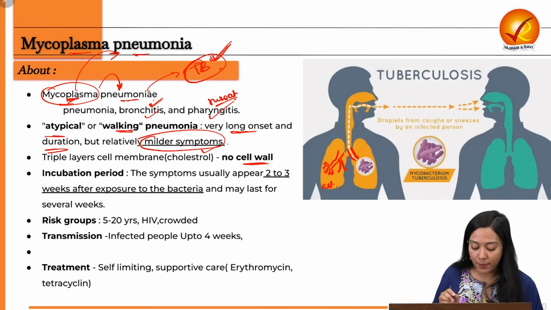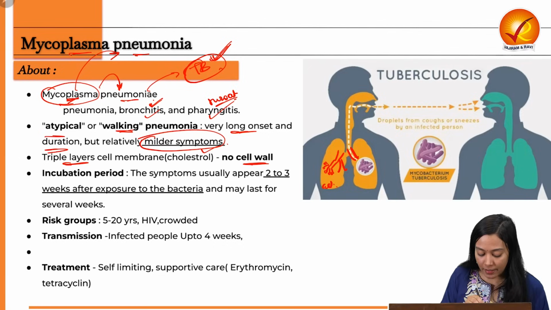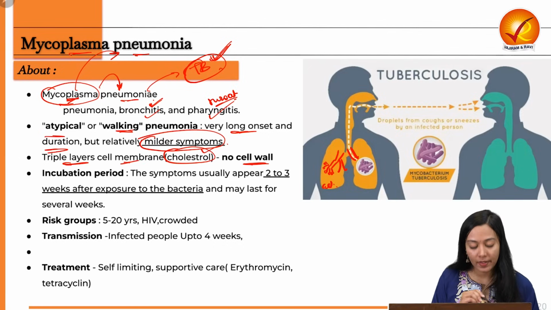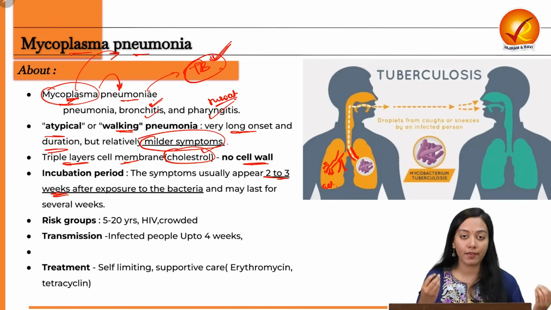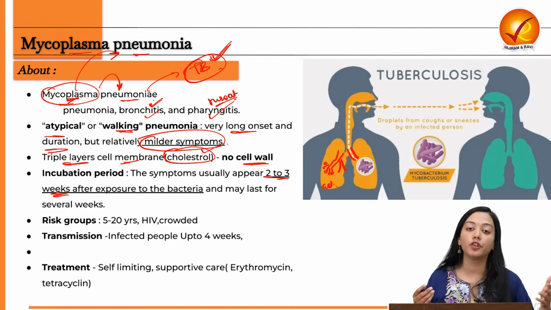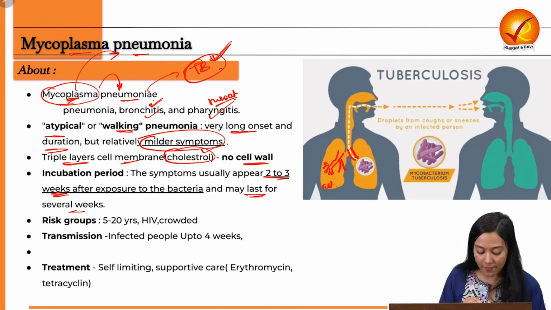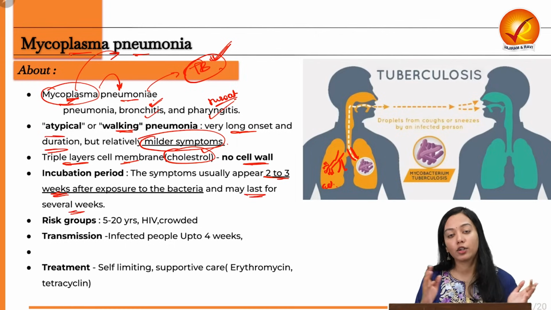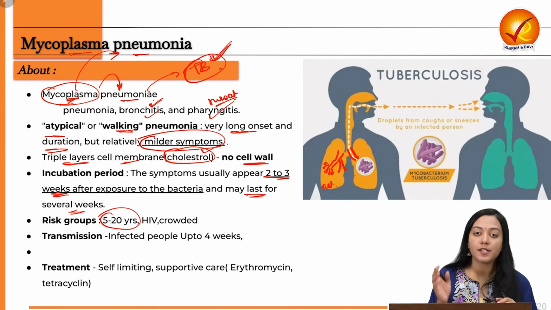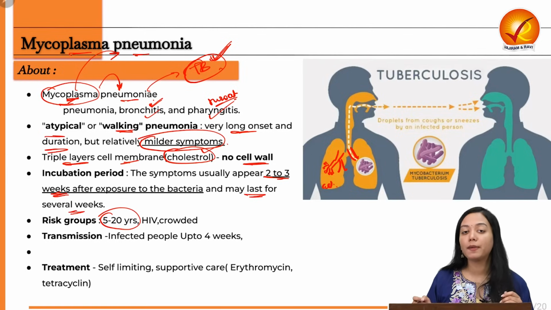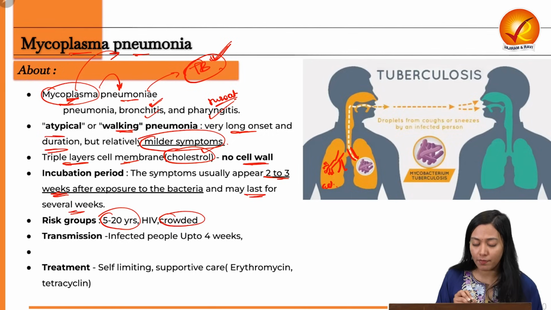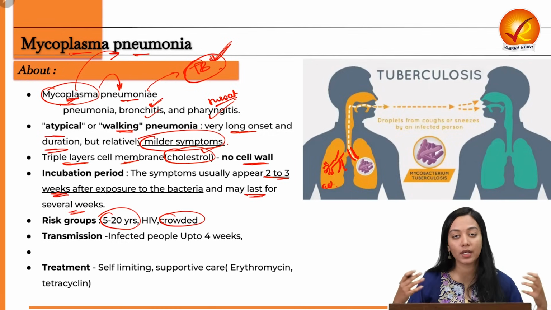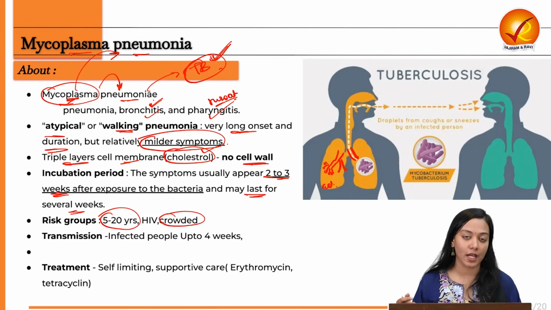Now, instead of a cell wall, it protects itself using a triple layer cell membrane which is made up of cholesterol. It has an incubation period of 2 to 3 weeks after exposure to the bacteria, which means the symptoms of the infected person will start coming only after 2 to 3 weeks, and they may last for several weeks. The risk groups essentially include children, especially from 5 to 20 years of age, also people who have compromised immunity, for example, HIV infected people, and also people who are living in heavily crowded areas, because this is a contagious disease. The more crowded an area you live in, the more chances of contagion.